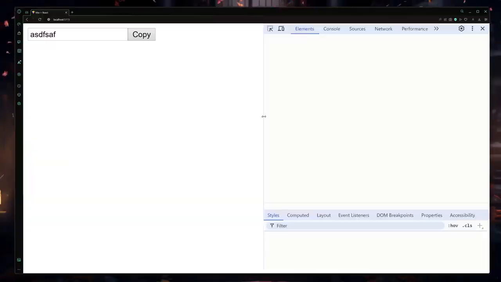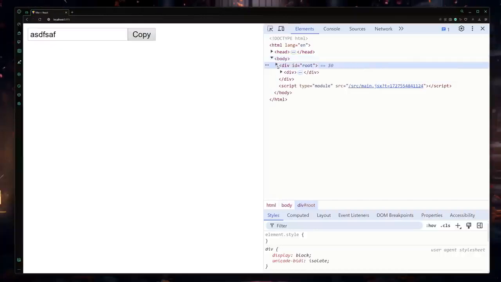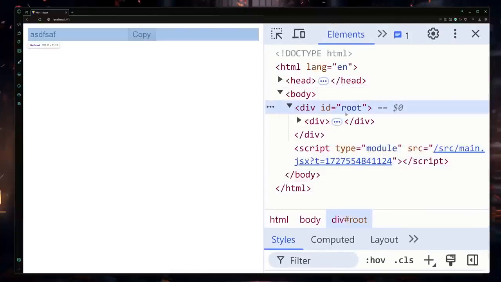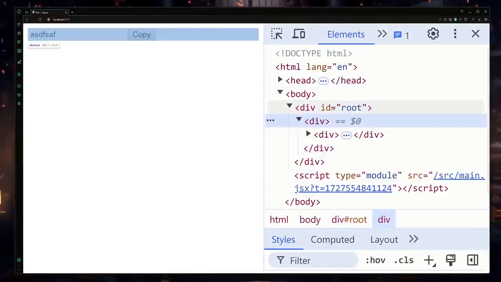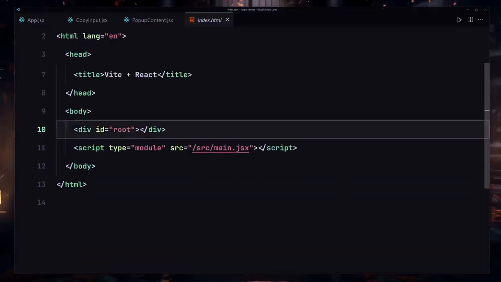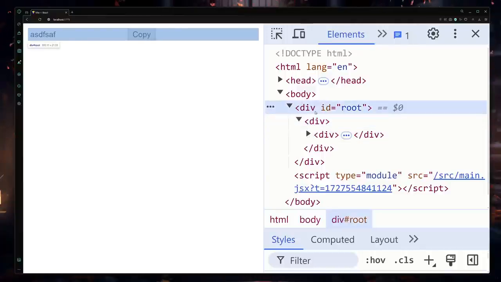If I open my console, I mean the element, let me go to the body, let me also go to the root. So here you can see all of our content. Let me just zoom in a bit. All of our content is now available inside this root, and this root is coming from this index.html file. So here you can see we have a div, and inside this div we have the ID of root. We are now selecting there, and we are now rendering all of our content to that root right here.